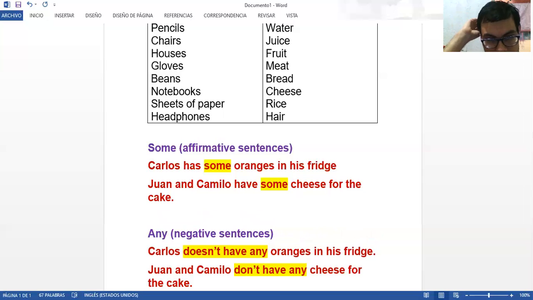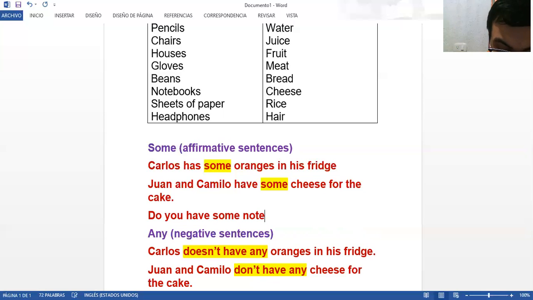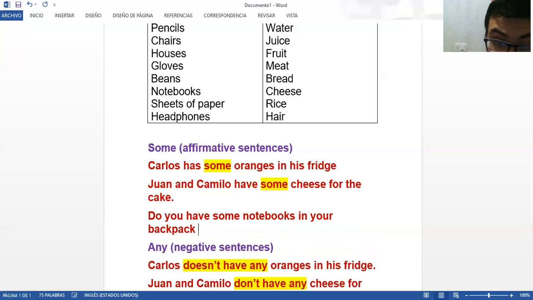So I'm going to show you in a moment. Let's create another example using the notebooks, for example, which are countable. We are going to say, please, do you have some notebooks in your backpack?